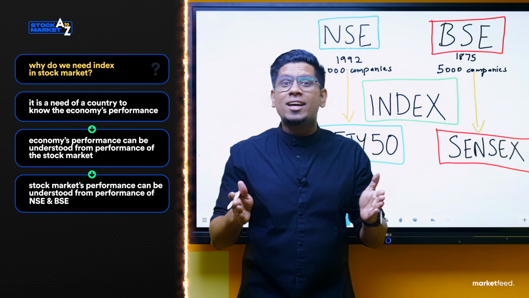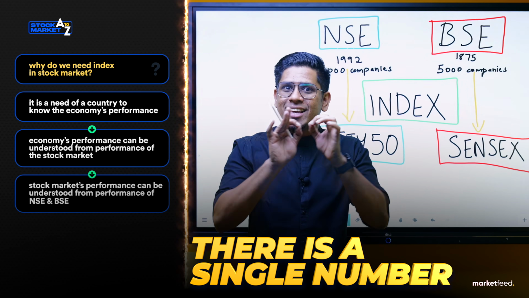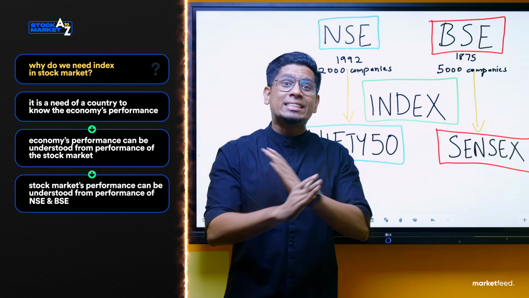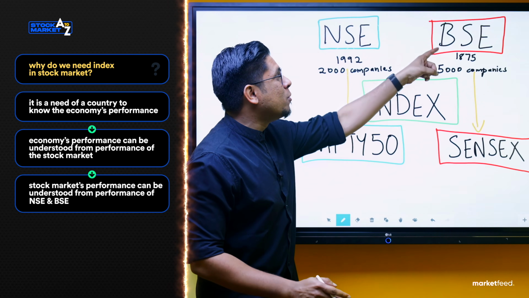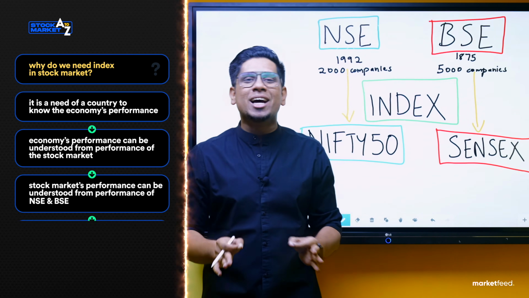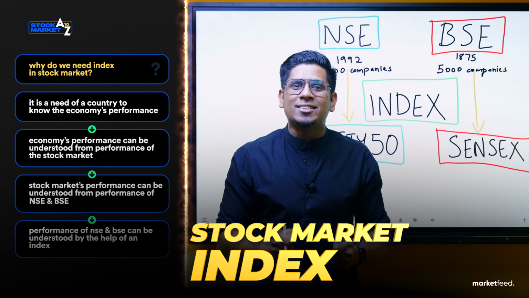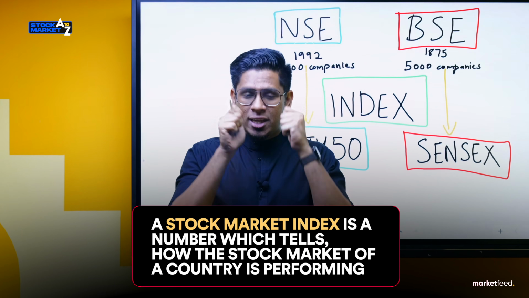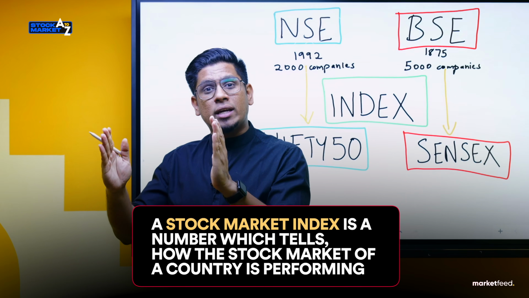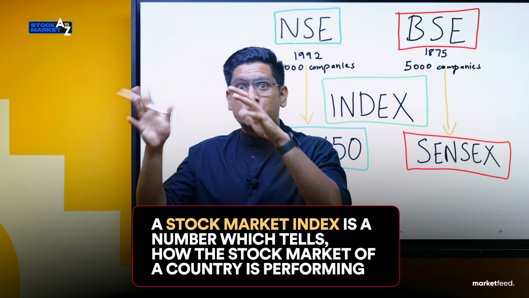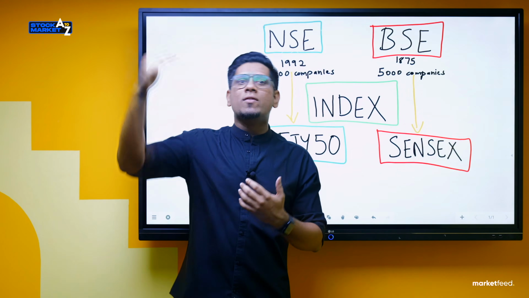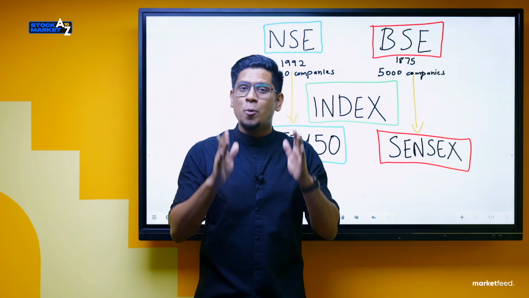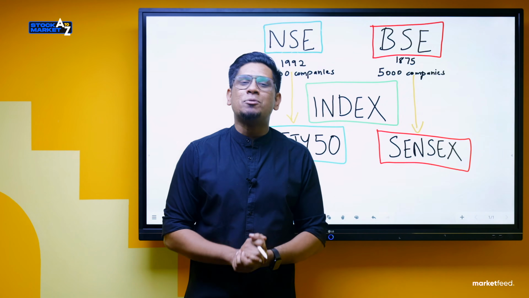So what helps here? What if there is a single number which will indicate the performance of NSE? What if there is a single number which will indicate the performance of BSE? That exactly is what a stock market index does. Now, again, making things really clear for you, a stock market index is a number which tells how the stock market of that country is performing. When we know how the stock market of that country is performing, if it is doing well, we can say that the economy is doing well. If that is doing bad, we can say that the economy is doing bad. I hope you really understand this. If that's the case, then let's move ahead into the next segment.